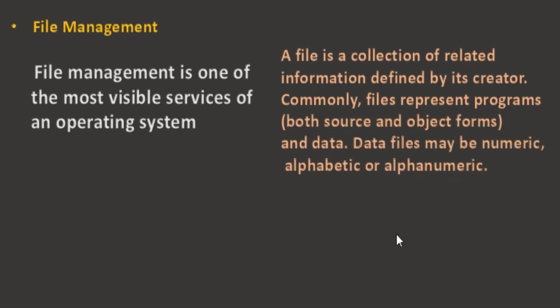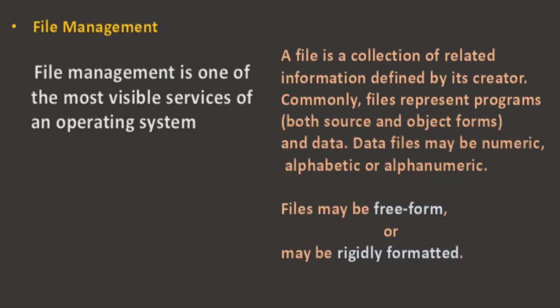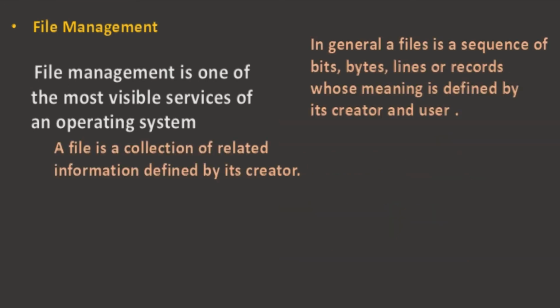Data files may be numeric, alphabetic, or alphanumeric. Files may be free-form or may be rigidly formatted. In general, a file is a sequence of bits, bytes, lines, or records, whose meaning is defined by its creator and user.